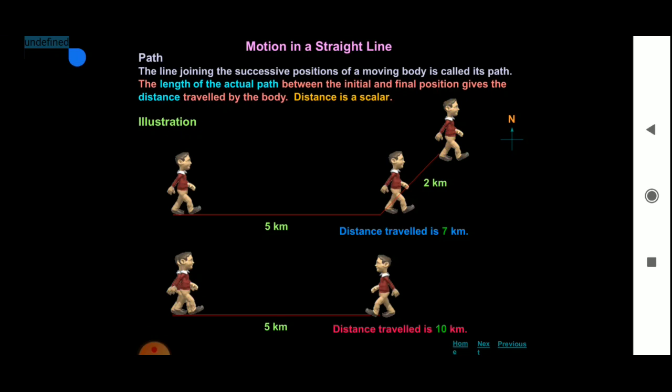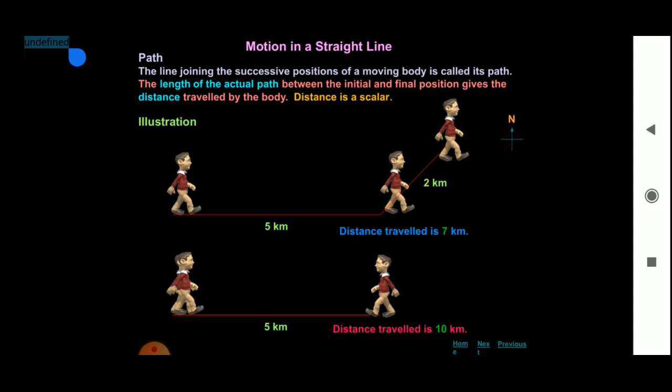In a simple way, we can say that the distance traversed by an object is called path length. So the path length is a scalar. The path length has only magnitude and no direction, hence it is a scalar quantity.